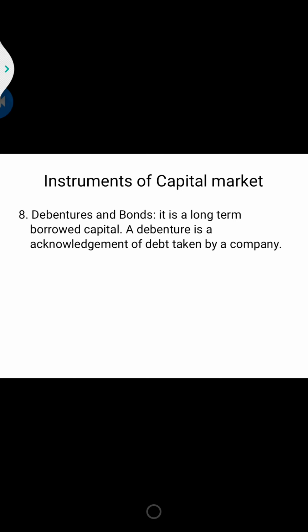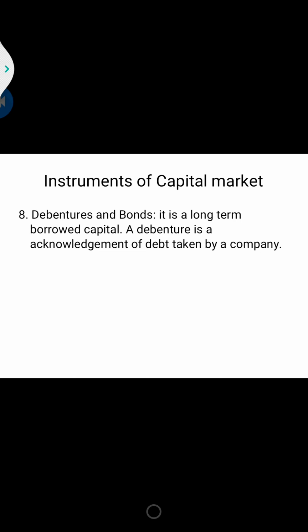The types of debentures we know: simple debentures, also called naked or unsecured debentures; mortgage debentures; bearer debentures; registered debentures; redeemable, irredeemable or perpetual debentures; convertible debentures; non-convertible debentures; first debentures, second debentures, guaranteed debentures, collateral debentures; zero interest debentures or bonds, zero coupon bonds, deep discount bonds. All these we call debentures.